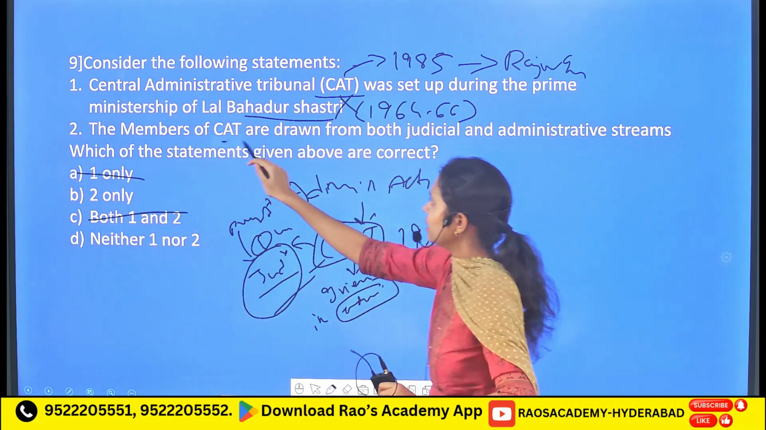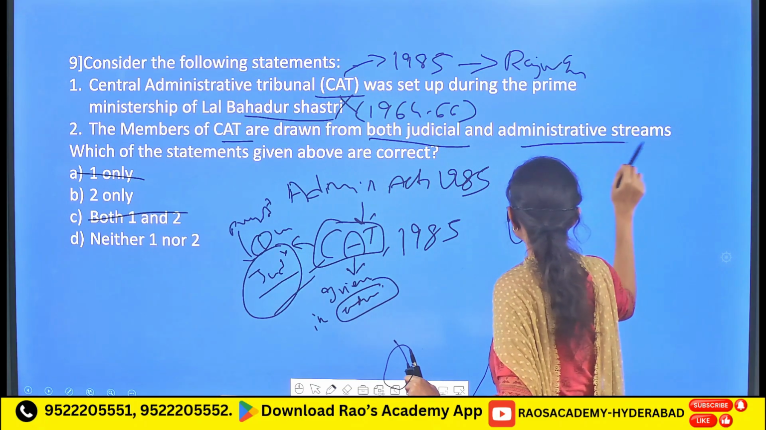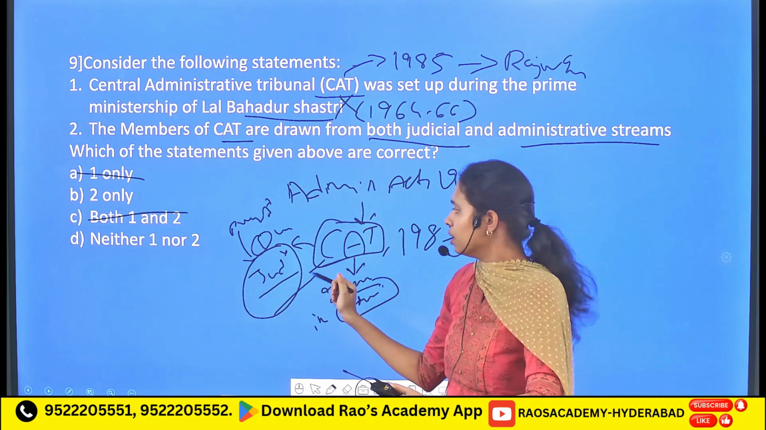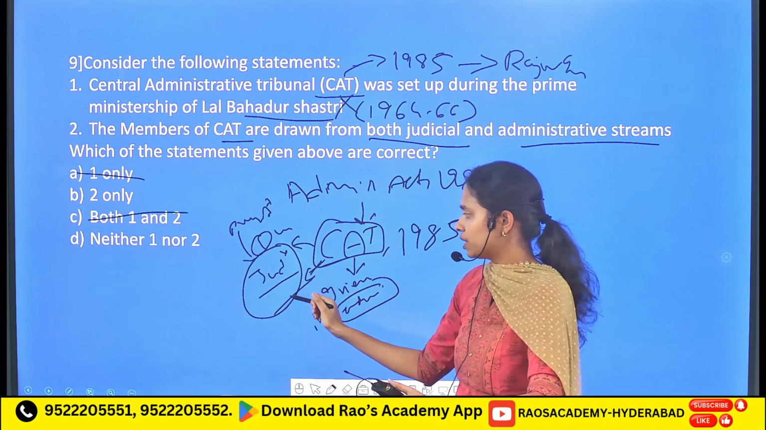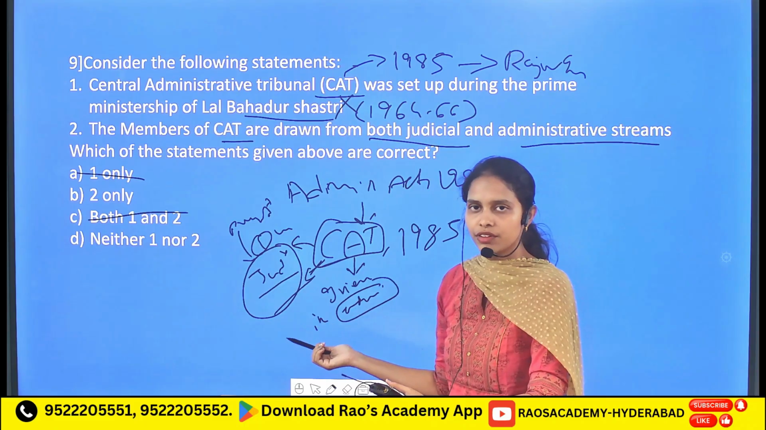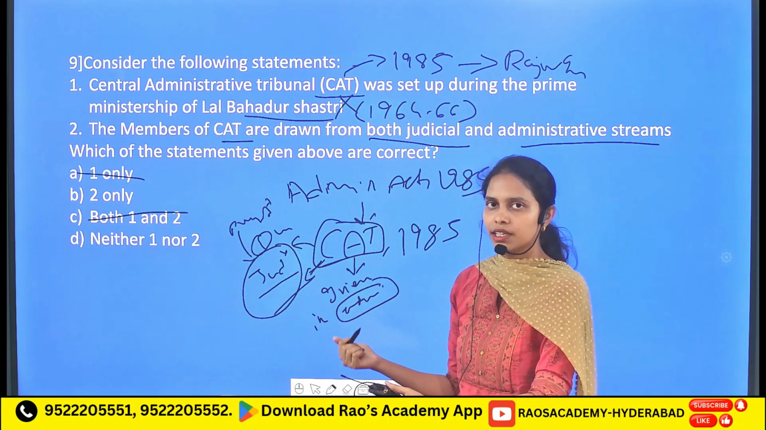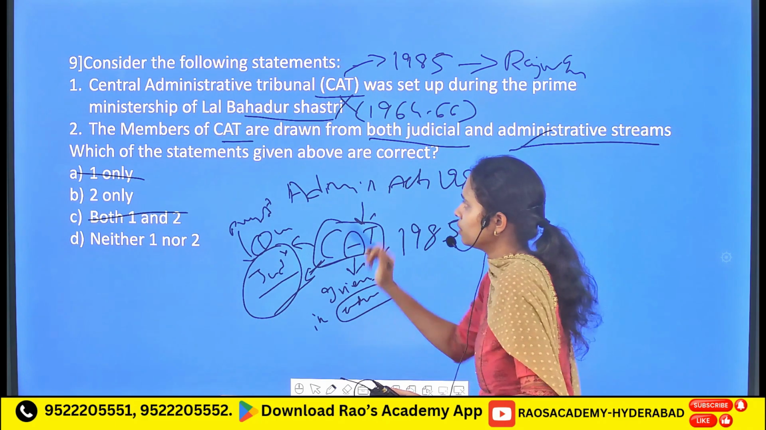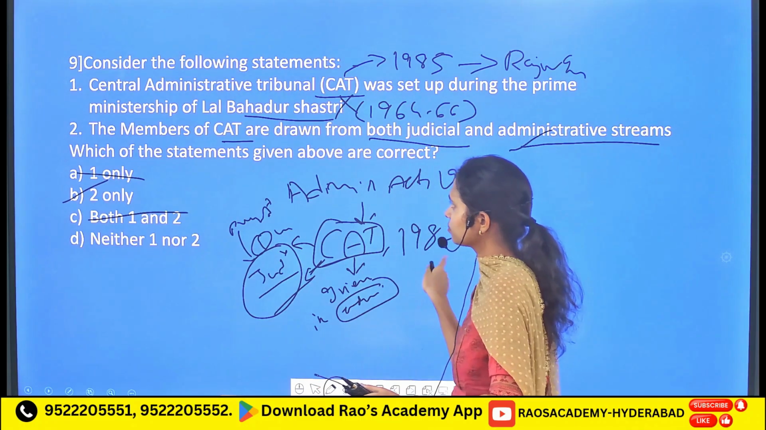the members of the Central Administrative Tribunal are drawn from both judicial as well as administrative streams. As I told you, the members of the CAT were taken from the judiciary as well as the administrative fields. Here the administrative fields refer to the important and top officials from the state as well as the central government. So the second one is a correct statement, the first one is an incorrect one. So option B is the correct statement.